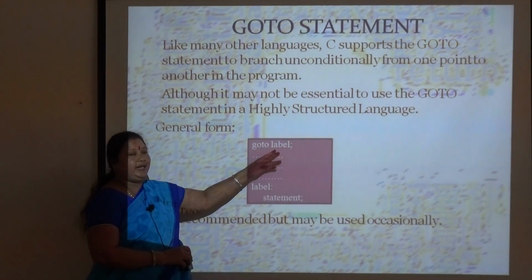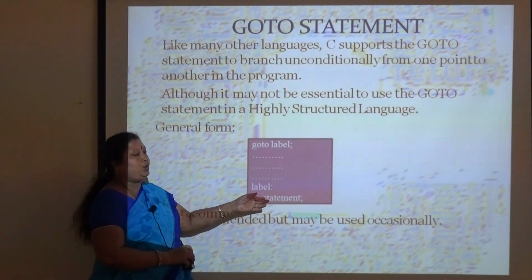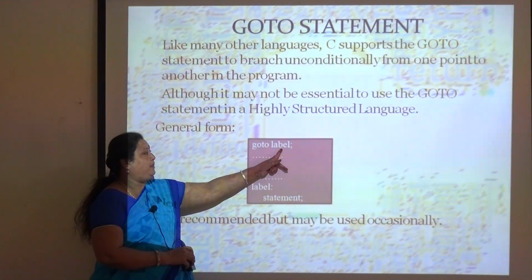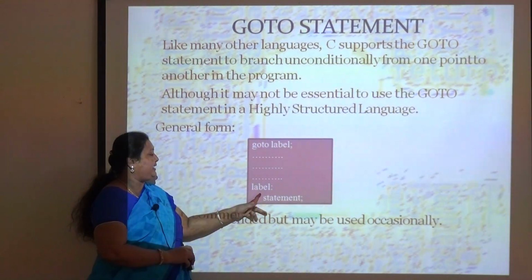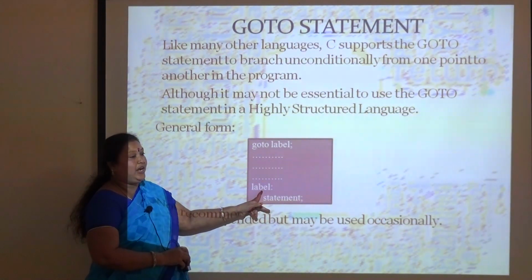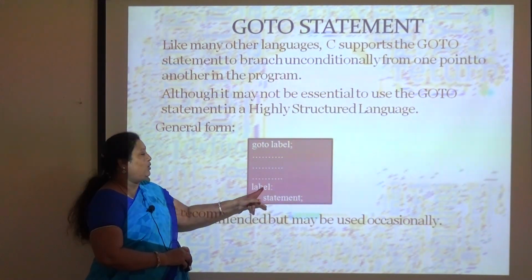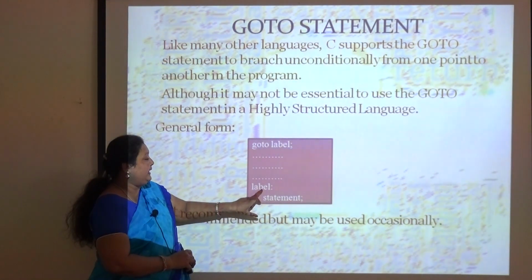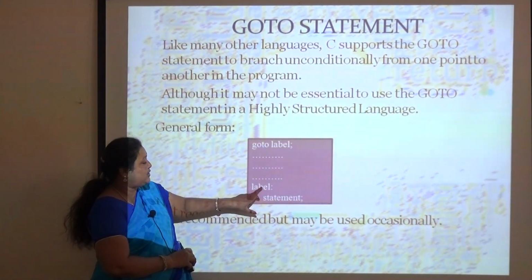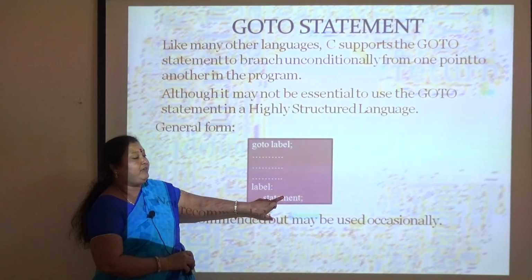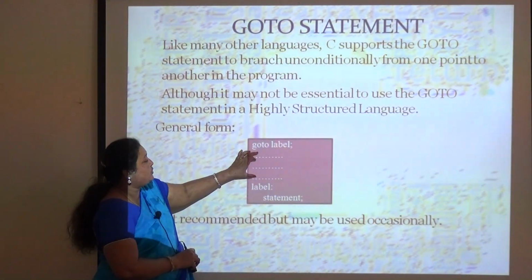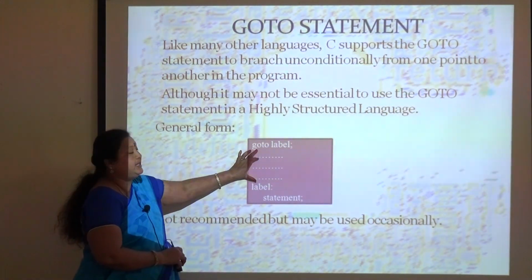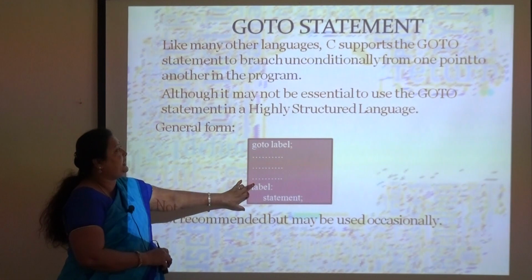The general form of goto is goto label1. After seeing this, the control is directly transferred to the label we have placed in our program. Whichever statement is given next to the label will be executed. It will skip everything in between the goto and the label, so the control completely skips all those statements.